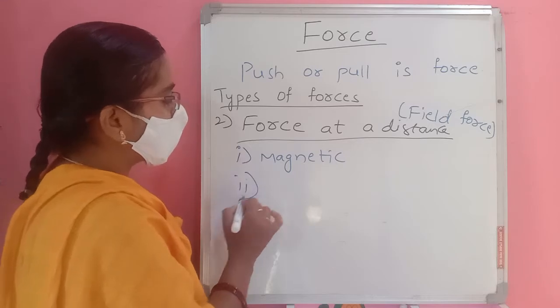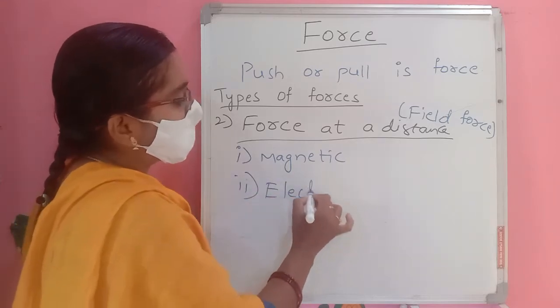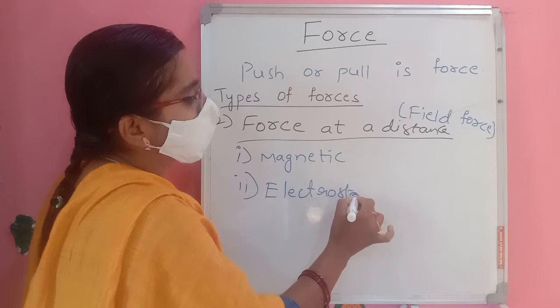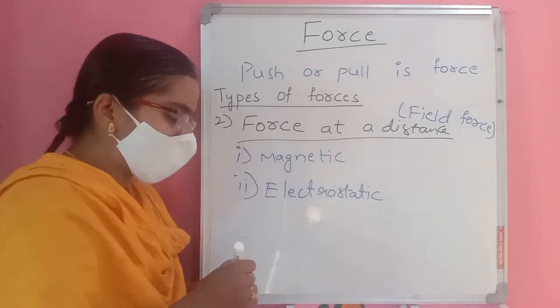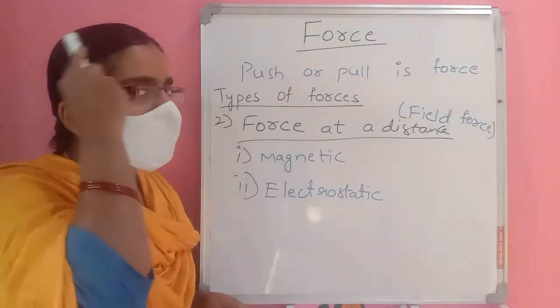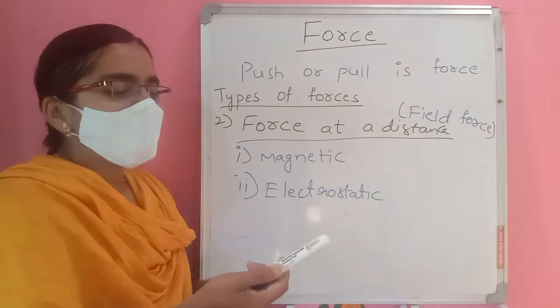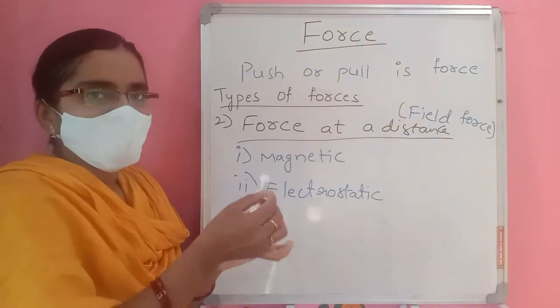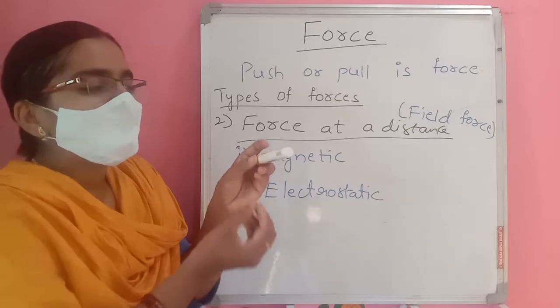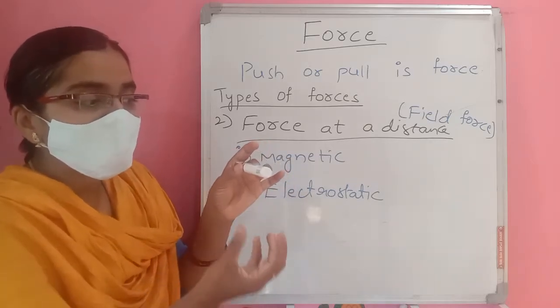Second, electrostatic force. We know that if you rub a balloon or this pen with your hair, and keep some small papers nearby, they are attracted, even from some distance.